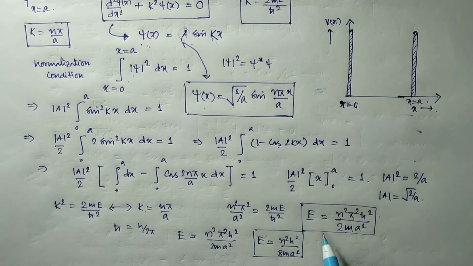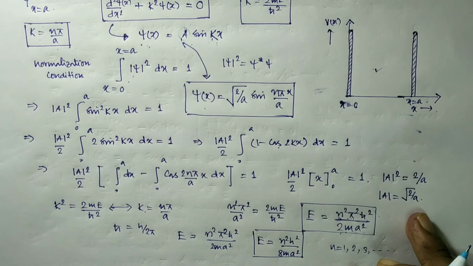So look here, what is the new finding is that in classical mechanics, for a particle, all values of energy are possible. But look here, for a quantum mechanical particle inside a potential box of infinite depth, we cannot have the energy of arbitrary value. It must be an integral multiple of pi square h cut square by 2 m a square. Look here, it is for n equal to 1, 2, 3, only quantized values of energy are possible. So only specified allowed energy is possible for the particle inside a one-dimensional potential box.